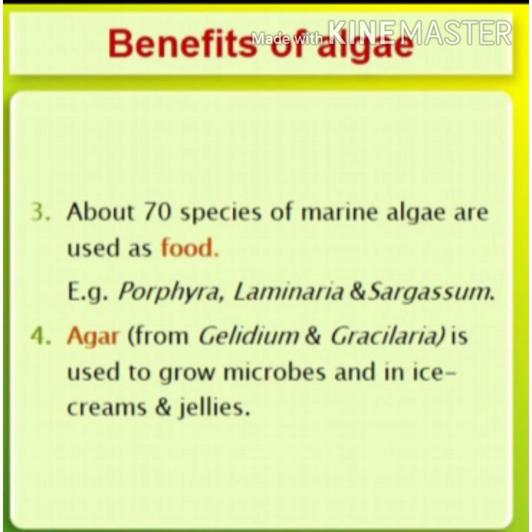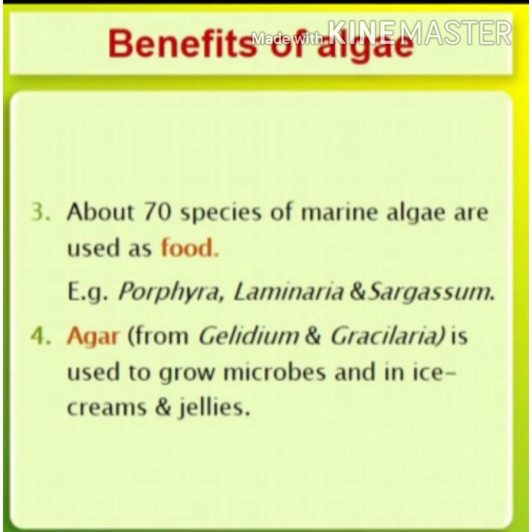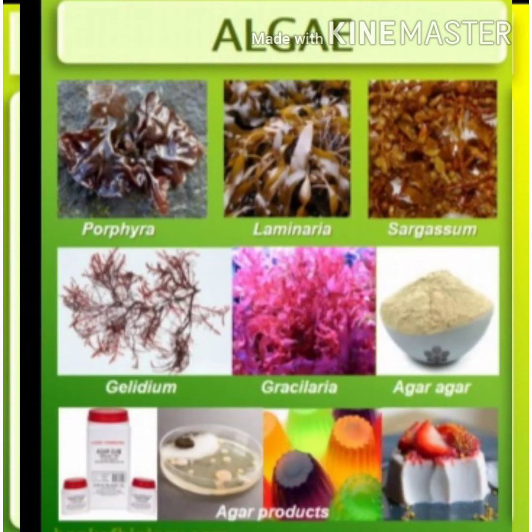Third one, about 70 species of marine algae are used as food. Examples of algae which are used as food are Porphyra, Laminaria and Sargassum. The fourth advantage is agar, which is obtained from two algae, Gelidium and Gracilaria. This agar is used to grow microbes and for the preparation of ice creams and jellies. So agar has lots of economic importance.